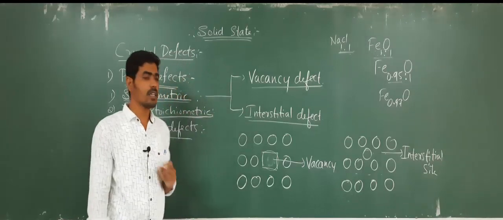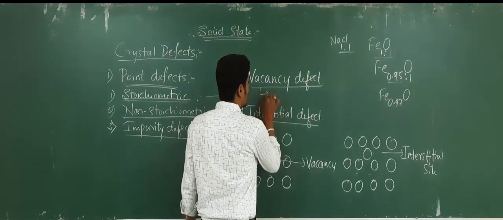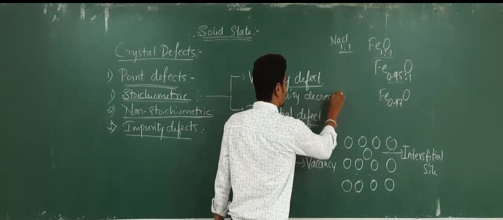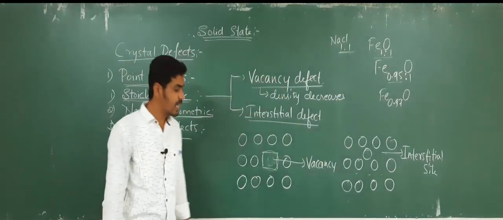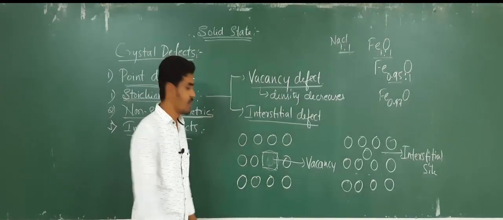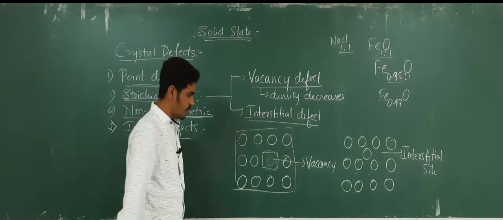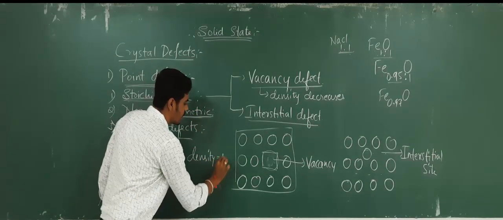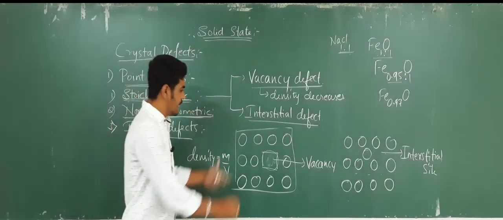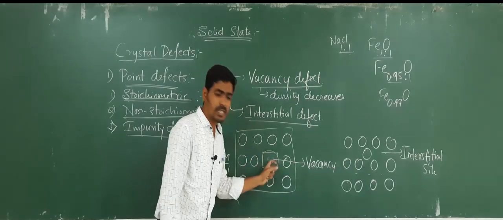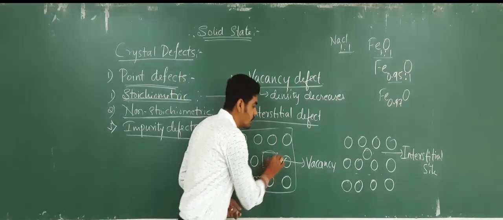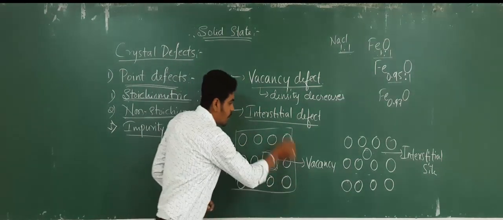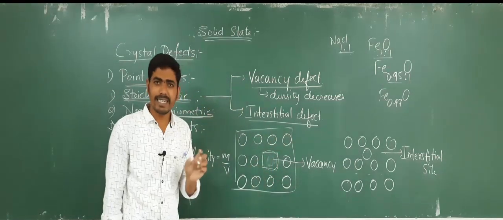Okay. Another thing that you have to remember here is, when a vacancy defect arises in the crystal lattice, the density of the crystal gets decreased. As you can observe here, this is a crystal. Now how do you define density? Density is nothing but mass by volume. In this given volume, due to the presence of a vacant site or the missing of a particle in this site, the mass of this crystal gets decreased.